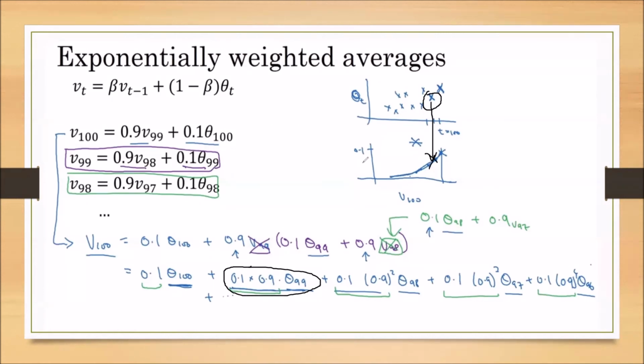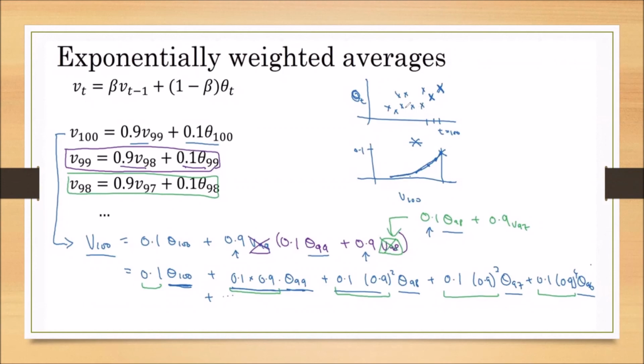It is the fraction 0.9 of 0.1. Second expression also we have represented. Now we are representing the third expression. It is 0.1 into 0.9 square into theta 98. This is theta 98, and this is 0.1 into 0.9 square. Exponentially it is decaying, you observe.